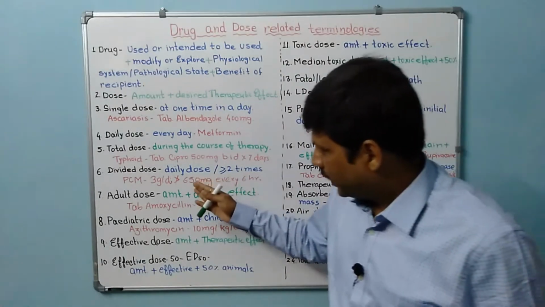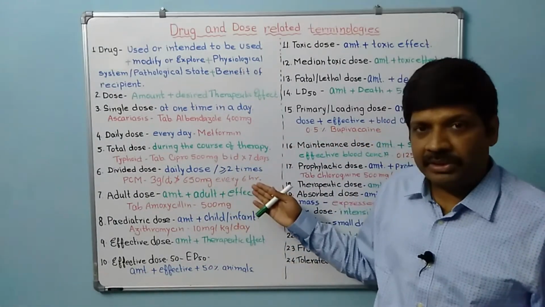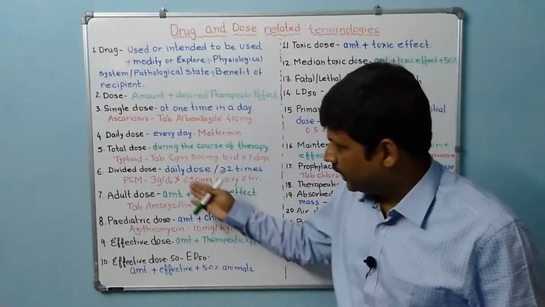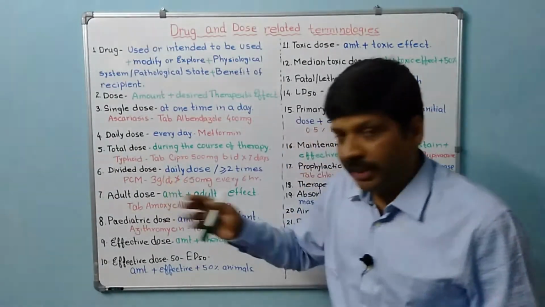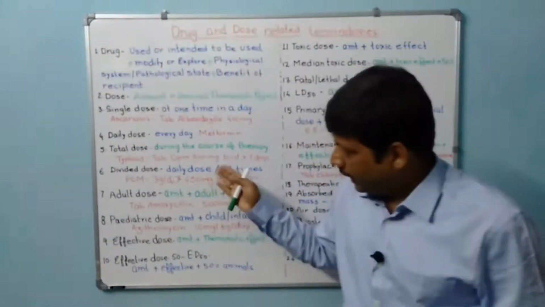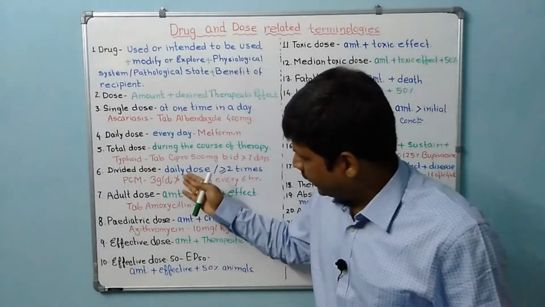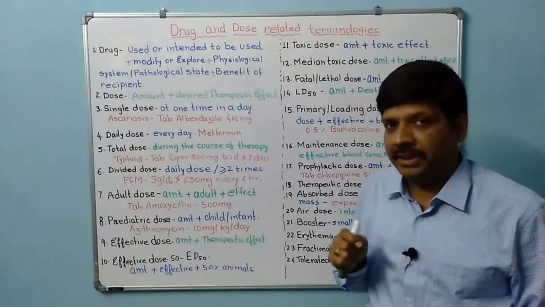If it is given as 650 milligram every 6 hours, then that becomes the divided dose. So 3 gram per day is the total daily dose of paracetamol, and in divided doses it should not be more than 650 milligram every 6 hours.